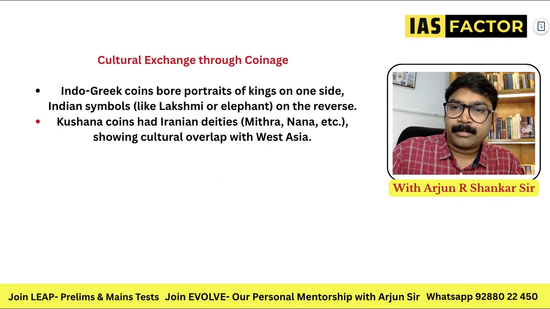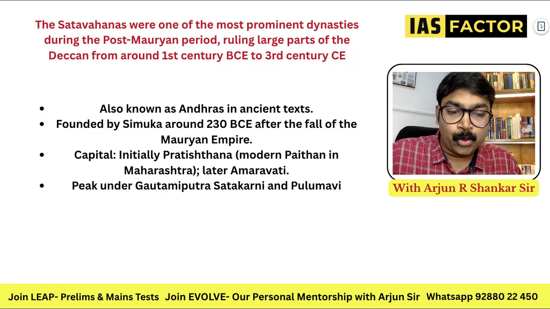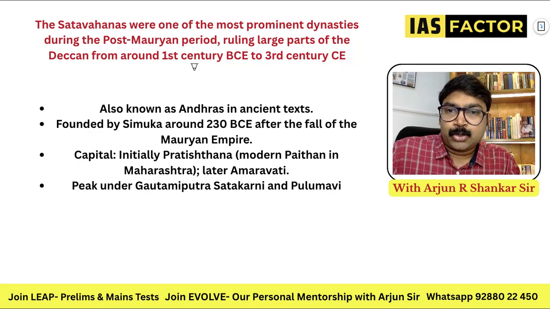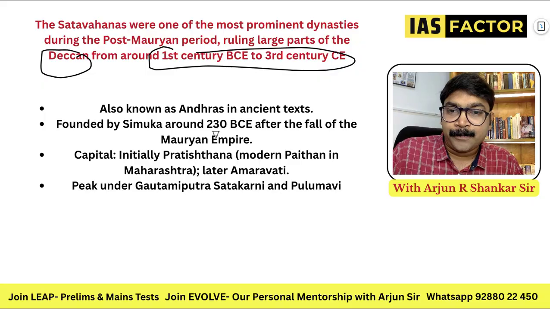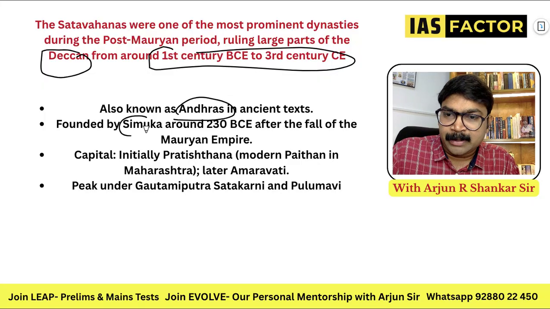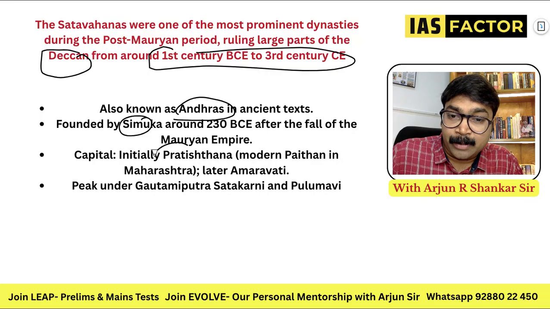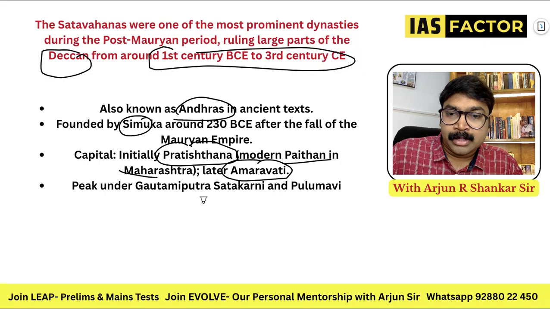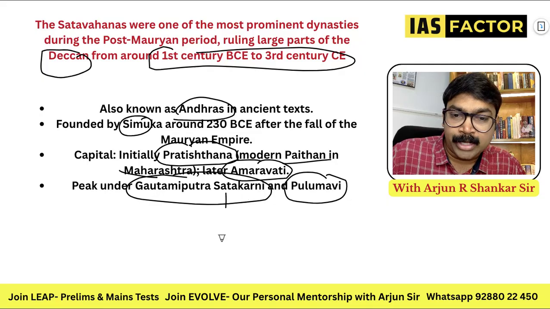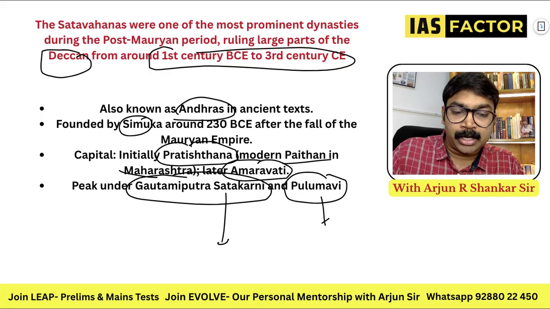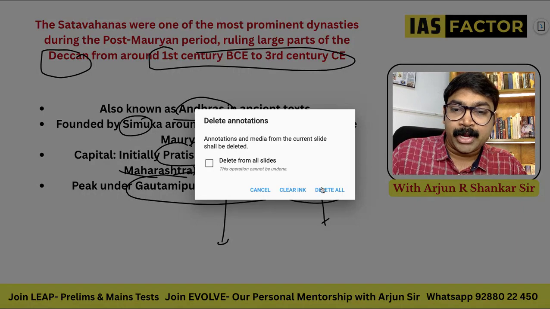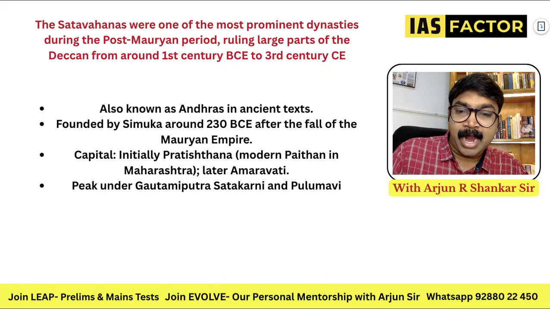And moving on to the next important content here. Next is regarding the Shatavahanas. So know something about the most important points. From the 1st century BCE to the 3rd century CE, large parts of the Deccan were under the Shatavahanas. They are known as Andhras, founded by Simuka. Their capital initially was Pratishthana, the modern Paithan in Maharashtra, and later on Amaravati. The peak was under Gautamiputra Satakarni and Pulumavi. These are some of the rulers' names. The most popular rulers can be attributed to this.